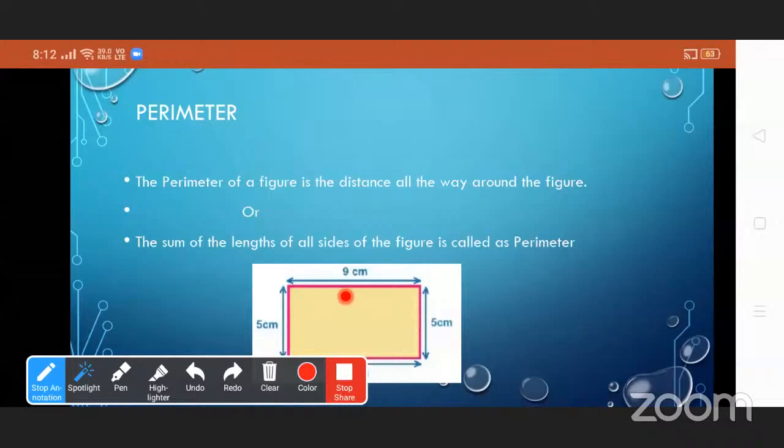By adding all sides of the figure. So the perimeter of this rectangle is 5 plus 9 plus 5 plus 9. 5 plus 9 is 14. 14 plus 5 is 19. 19 plus 9 is 28. So the perimeter of this rectangle is 28 centimeter.